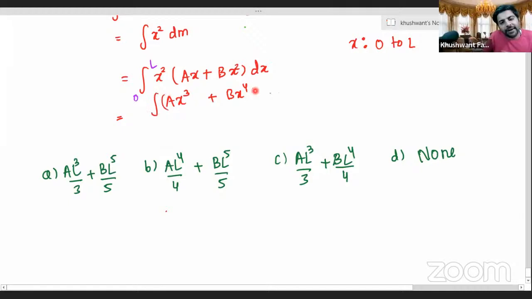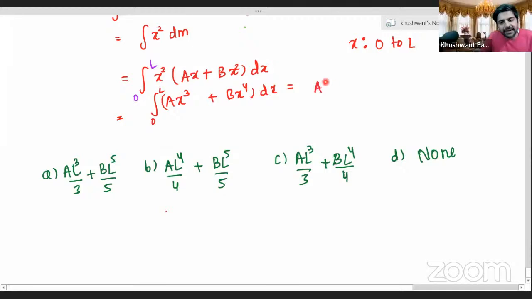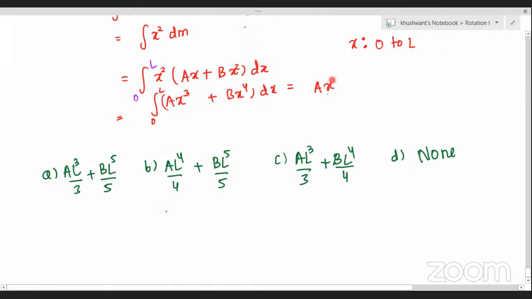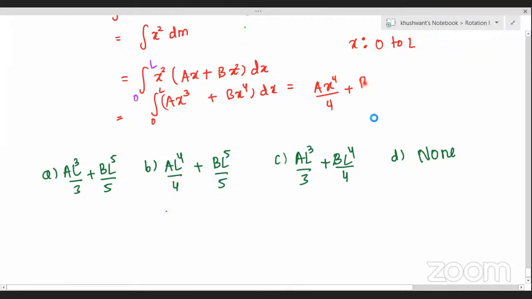So when you do a combined integration, what will you get, Aryan? We need to separate it, sir. Let's separate it and then integrate. What will your integration come as? Yes, sir, a into x power 4 by 4 plus b into x power 5 by 5. Very good. See, it was easy, right, Praveen? Yes, sir. And you'll take the limits. What will be the limits and final answer? Equal to AL power 4 by 4 plus BL power 5 by 5. Super.